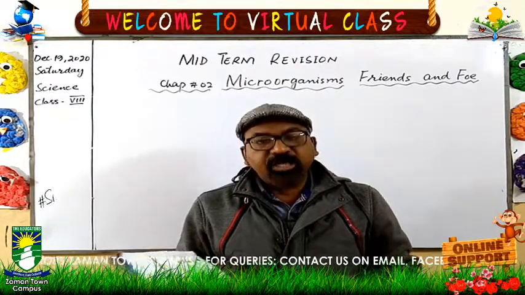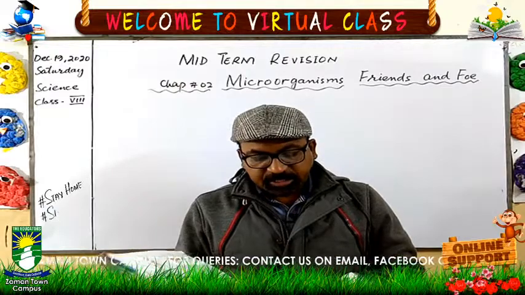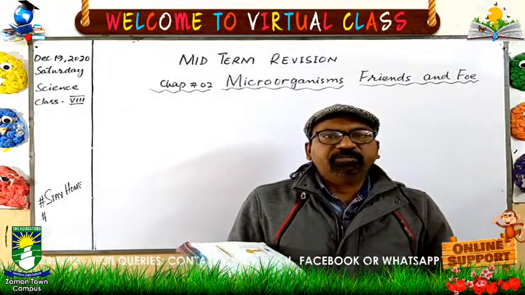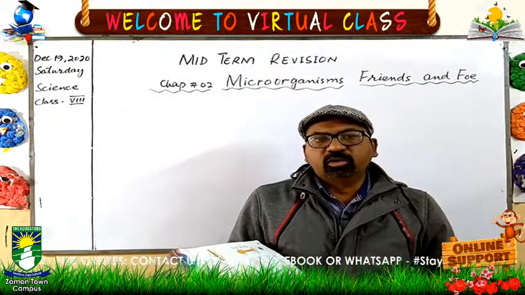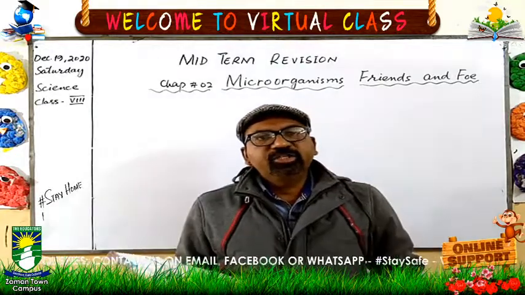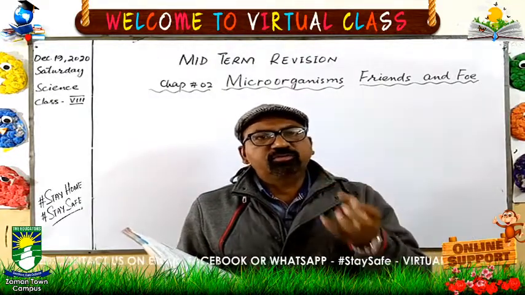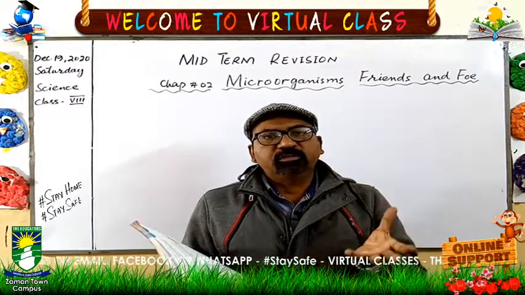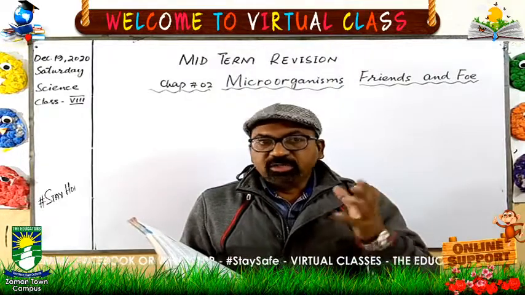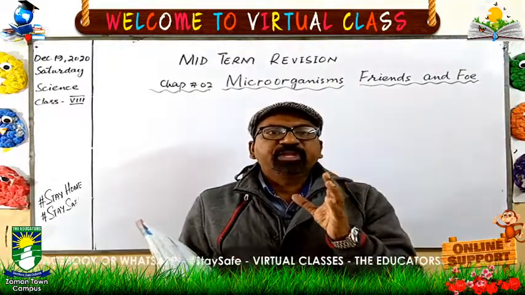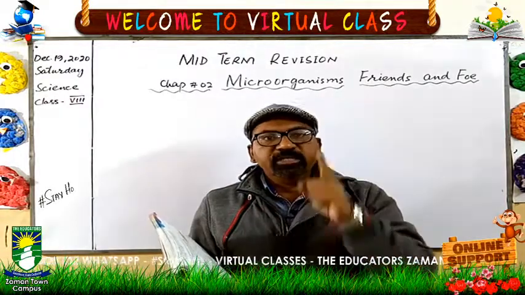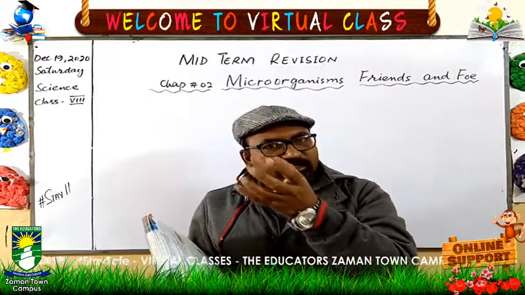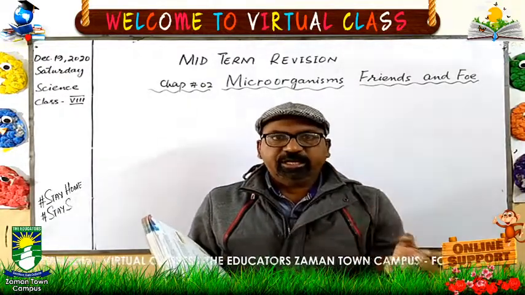The other use is nitrogen fixing bacteria. Bacteria are sometimes present with the roots of legume plants, and they change nitrogen into nitrates, and these nitrates are useful for the growth and development of the plant. Although nitrogen is present in the air, 78 percent, plants and animals cannot get nitrogen directly from the air.